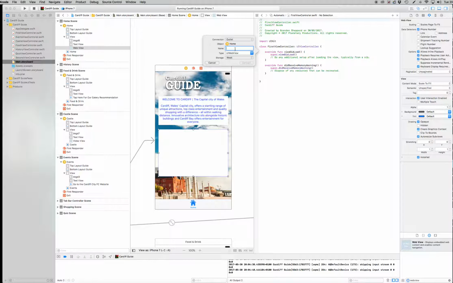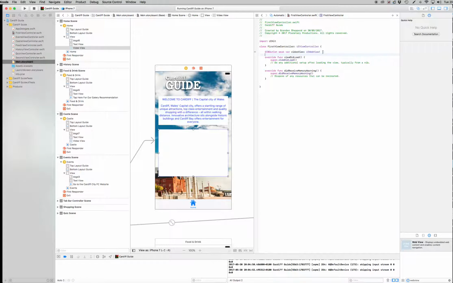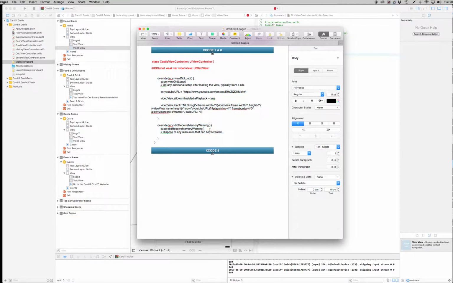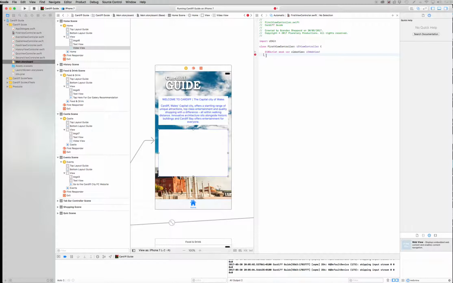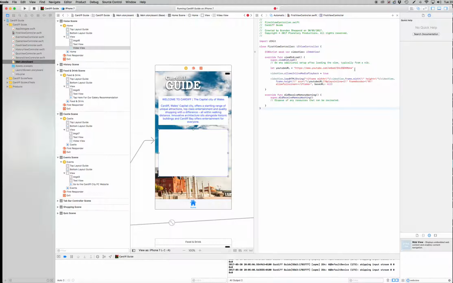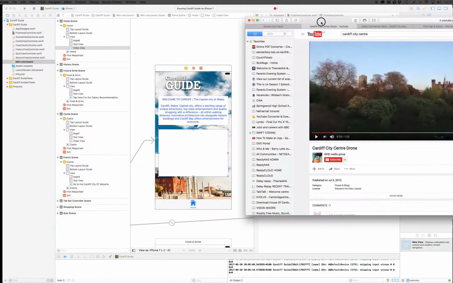We're going to call it video view. Click connect. Lovely. And then after the exclamation mark, remember, everything gets deleted. We go back to the code. We copy it. Copy. And we paste it.